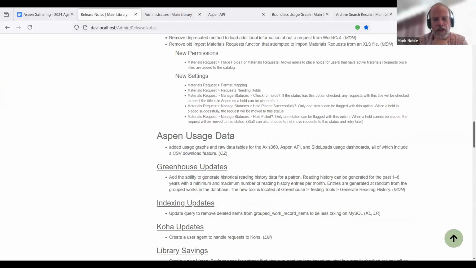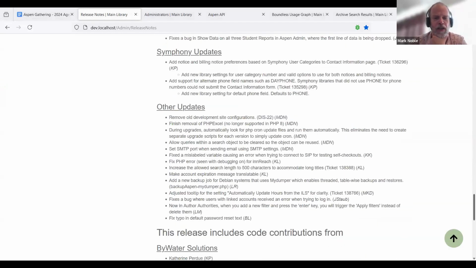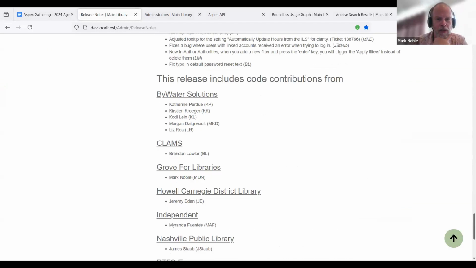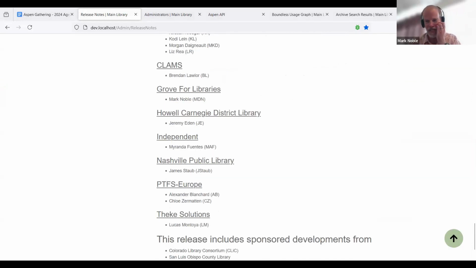And just want to start off, as always, thanking all of the developers that have contributed this month. I believe this month there are 13, from 8 different organizations, which is amazing. Thank you to everybody who has contributed.